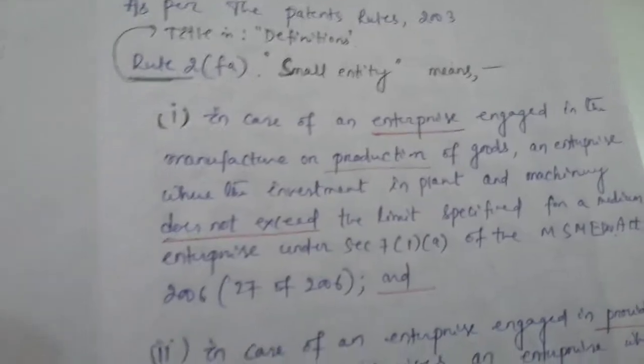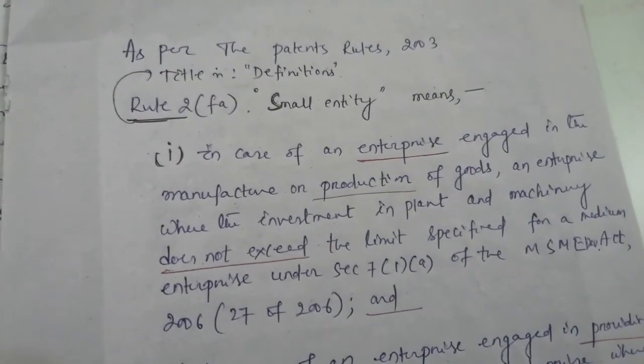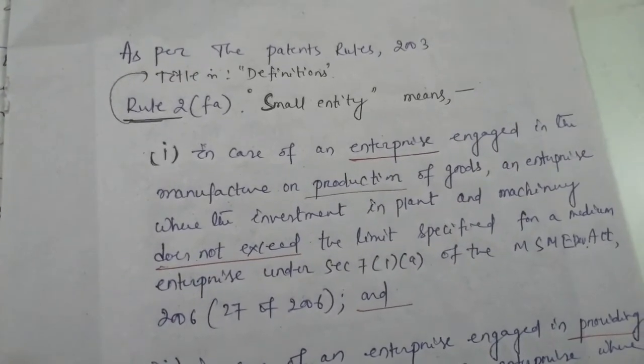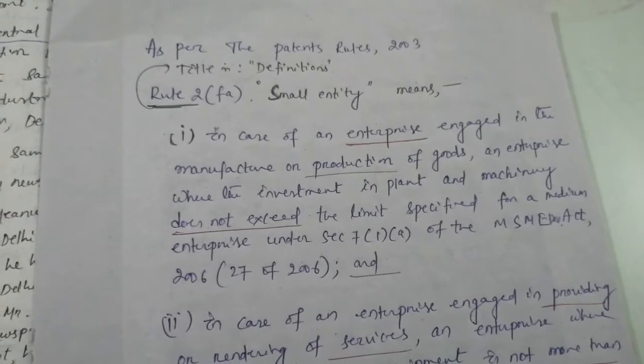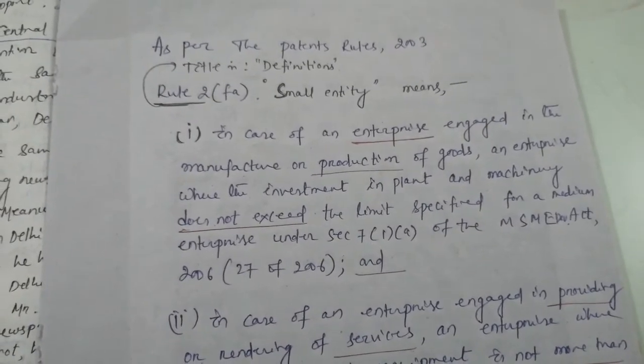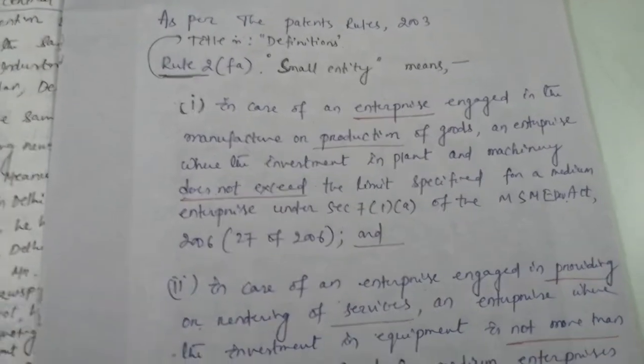So this way, one part of question number 6 is completed. We will go to the second part, that is small entity. As per the Patents Rules 2003, Rule 2 has the title of definitions. So Rule 2, sub-rule FA, or we can say Rule 2FA.